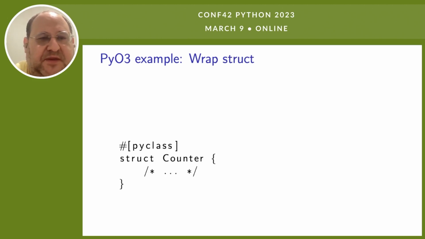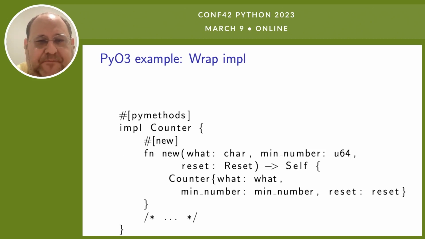The counter is a little bit simpler. All we need to do is just wrap it with a pyclass. And the impl we wrap with pymethods. And we add a new method called new. We didn't have to have it for Rust because we could create a new counter object directly from Rust. It wasn't hidden.